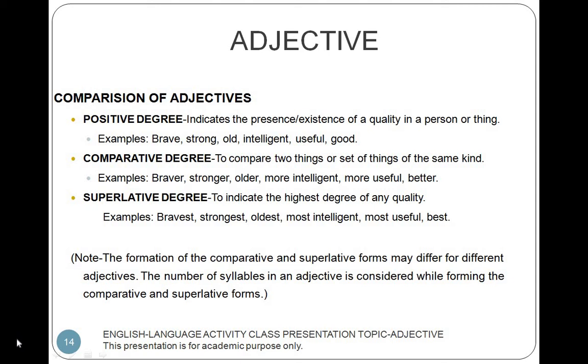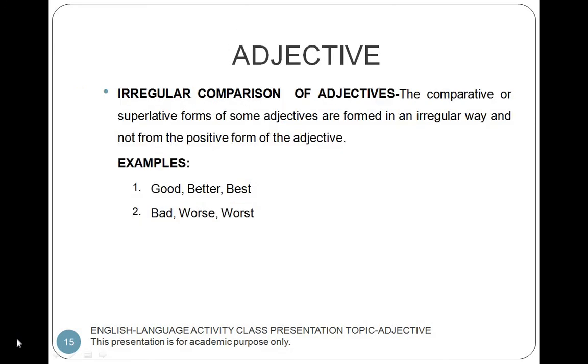Note: the formation of the comparative and superlative forms may differ for different adjectives. The number of syllables in an adjective is considered while forming the comparative and superlative forms. Irregular comparison of adjectives. The comparative or superlative forms of some adjectives are formed in an irregular way and not from the positive form of the adjective. Examples: good, better, best, bad, worse, worst.